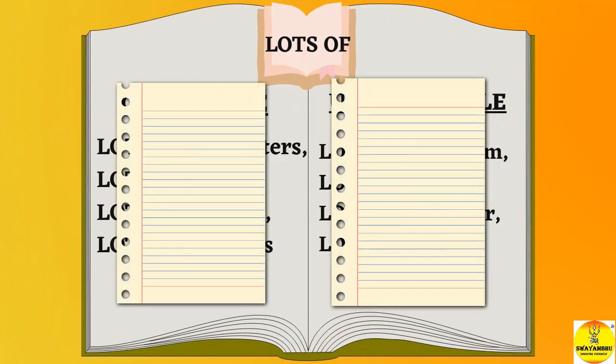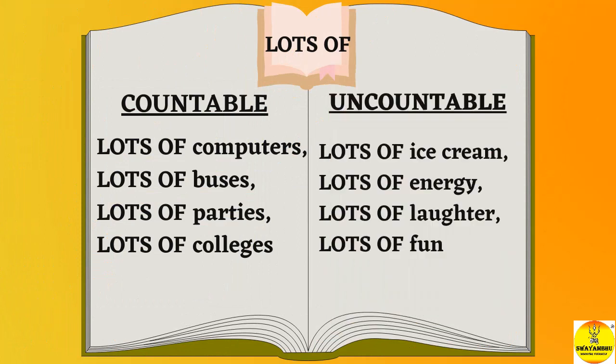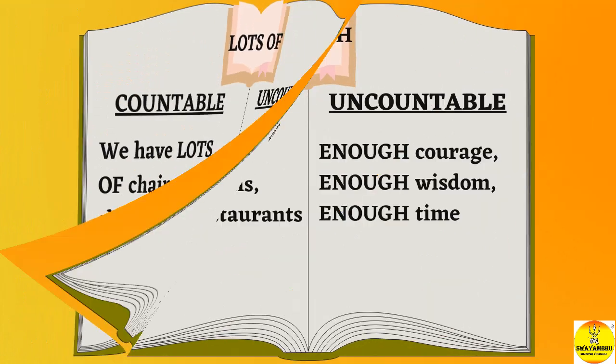Lots of. Countable: lots of computers, lots of buses, lots of parties, lots of colleges. Uncountable: lots of ice cream, lots of energy, lots of laughter, lots of fun. We have lots of chairs in the classroom. We have lots of furniture.